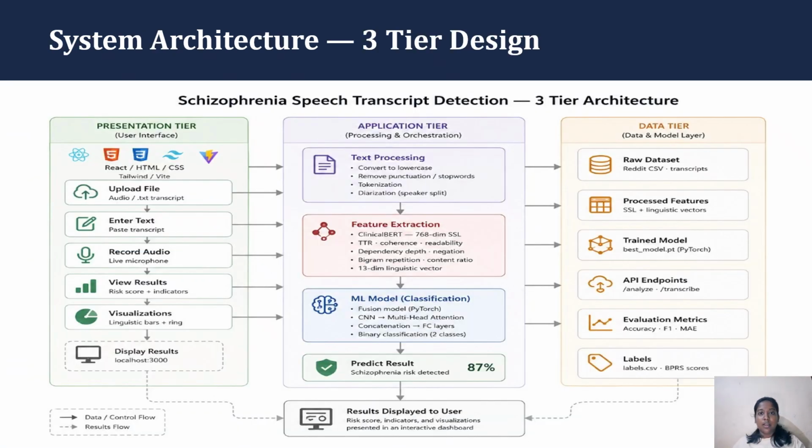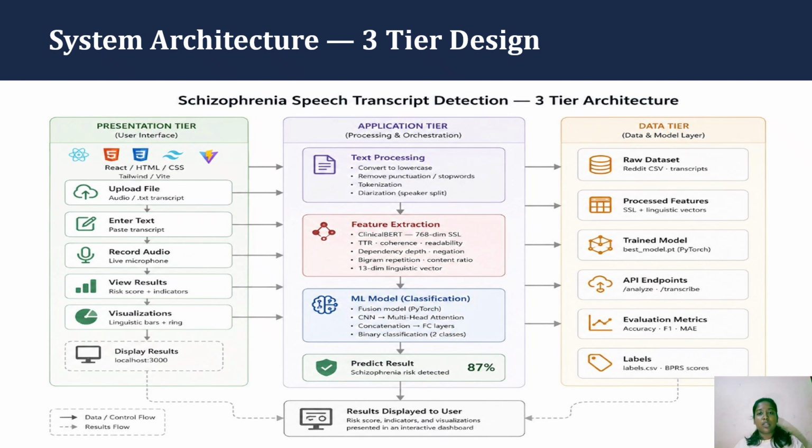System architecture. Three-tier design. Our system relies on a robust three-tier architecture designed for clean separation of concerns: the presentation tier, the application tier, and the data tier. Starting with the presentation tier, users can input data in three flexible ways: uploading an audio or text file, pasting text directly, or recording live microphone audio. This tier handles the interactive dashboard and visualization of results.